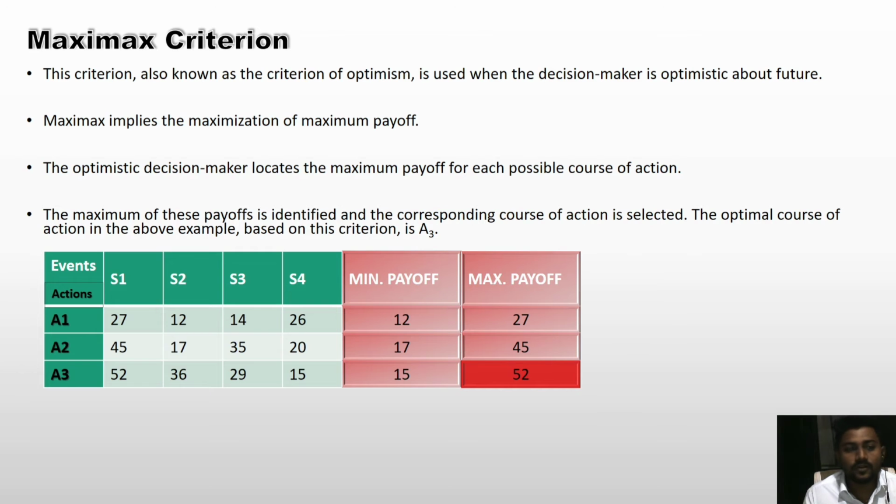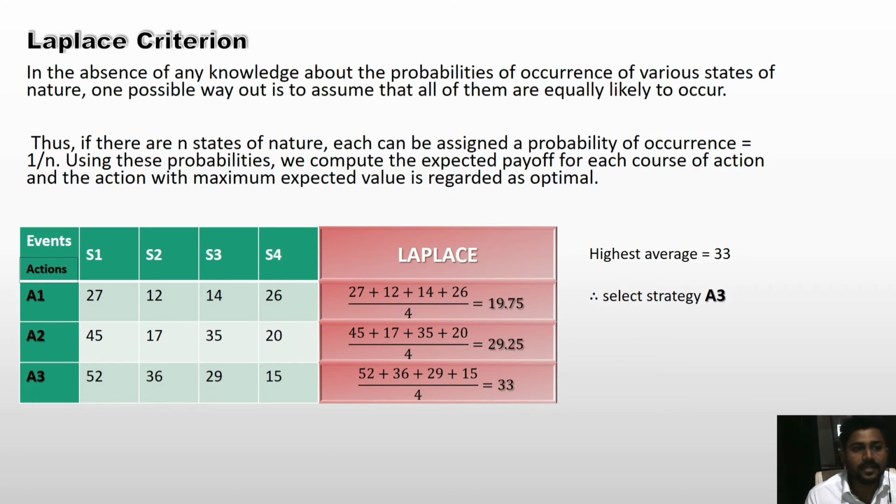The optimal course of action in the above example based on this criterion is A3. So in the table we see the maximum payoffs of actions, and the maximax value is 52. So the answer is A3.